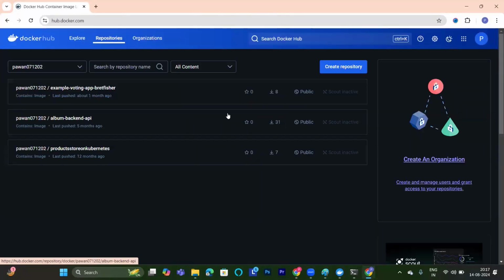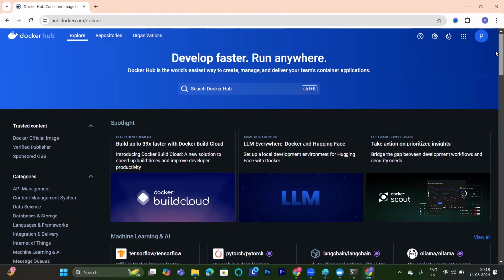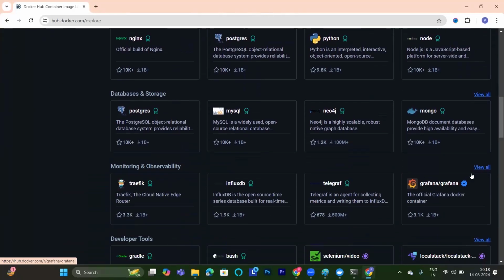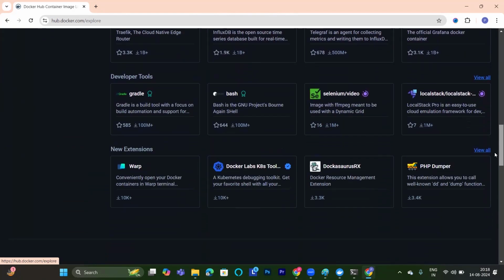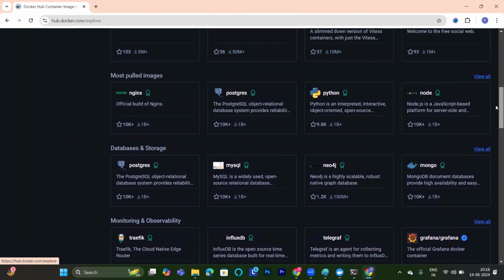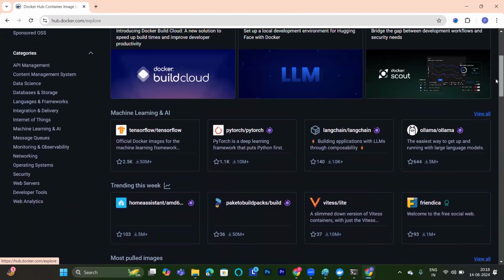hub.docker.com, like this. If I go to the Explore section, what will be there? There will be different images and different things here. So many. Get familiar with the dashboard again. You people need to spend some time here. If you want to see the images related to machine learning, the most pulled images, how many times they were pulled, database images, monitoring images. These are the different images here: Gradle, Selenium, Postgres, MySQL, MongoDB, MariaDB, Node, Nginx. I'm a big fan of Nginx here. Python, Postgres. Right? These are the different images we have here.